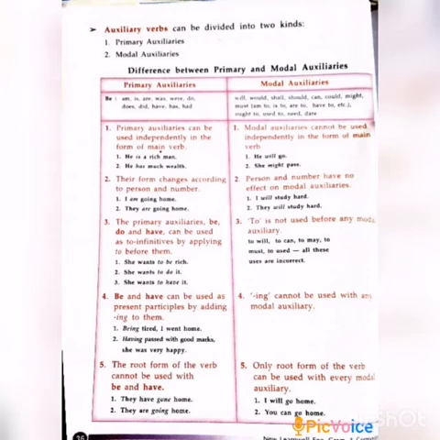Today we have learned the difference between primary and modal auxiliaries. Just to recap, what do we mean by auxiliary verbs, modal auxiliaries and primary auxiliaries? An auxiliary verb is generally called a helping verb. We can divide it into two parts, primary and modal. So what are the rules? The first one, primary can be used independently, modal cannot be used independently. According to person and number primary changes, modal does not change. Primary auxiliaries take to infinitive, modal does not. Here the ing form can be used, there the ing form is not applicable. And primary auxiliaries cannot be used with the root word, while with modals only the root form is used.